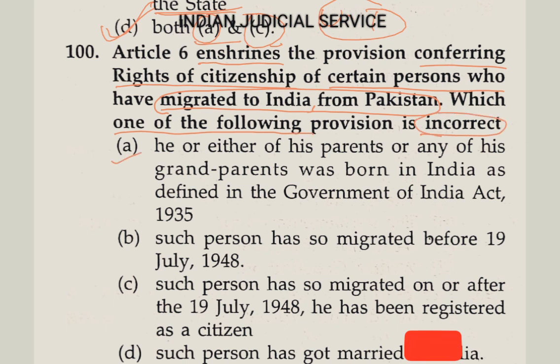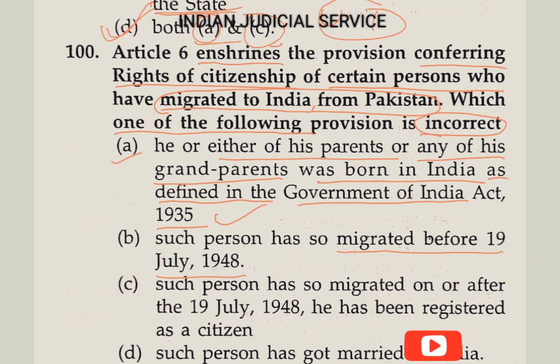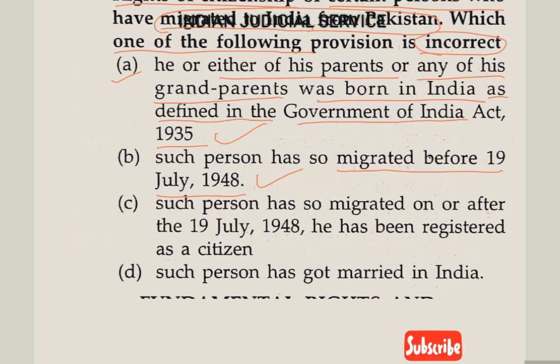So first option here, he or either of his parents or any of his grandparents was born in India as defined in the Government of India Act 1935. So this statement is correct here. Option B, such person has so migrated before 19th July 1948. So this statement is also correct here.